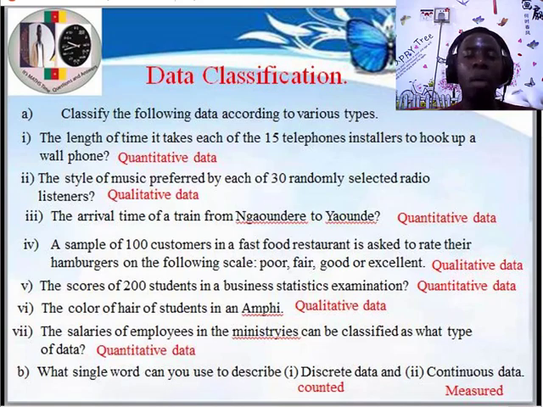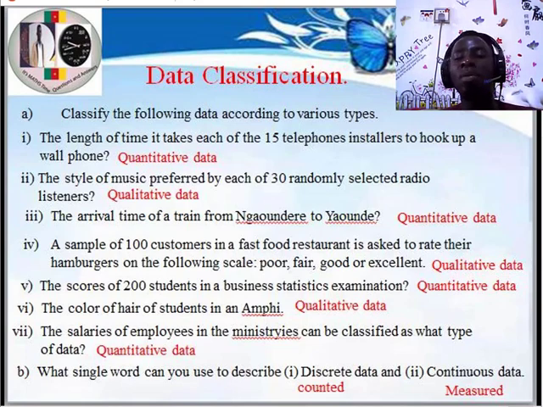Now when we talk about qualitative data, we'll also talk about two types of data. We'll talk about nominal and ordinal data. When we talk about nominal data, it is just used for labeling. That is, it takes words but without any particular order. We cannot classify these words into any order. For instance, the gender in your class, we cannot classify them in any order. We can just say they are male and female. Like the hair color, it can be brown, it can be blonde, it can be black, and so on. We can't classify them into any category.